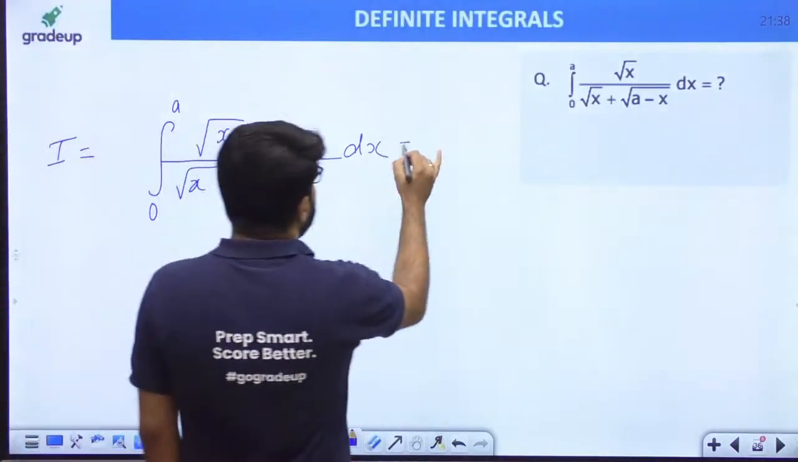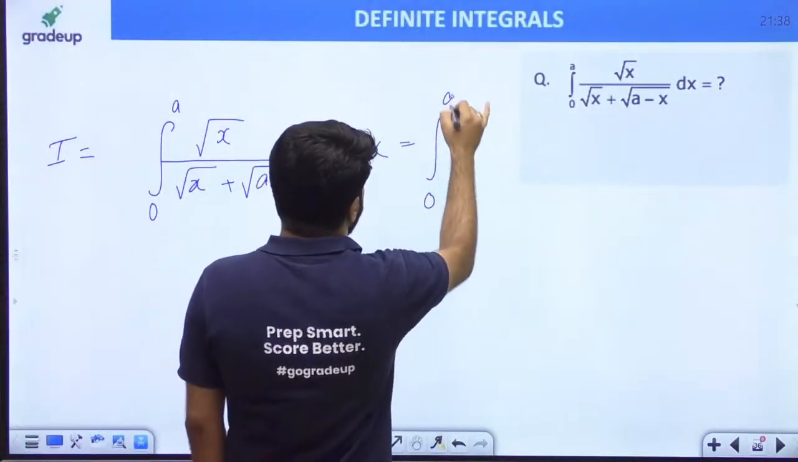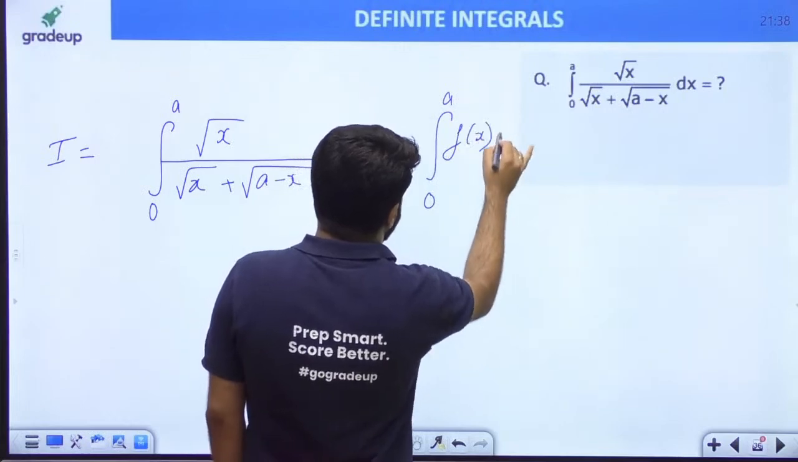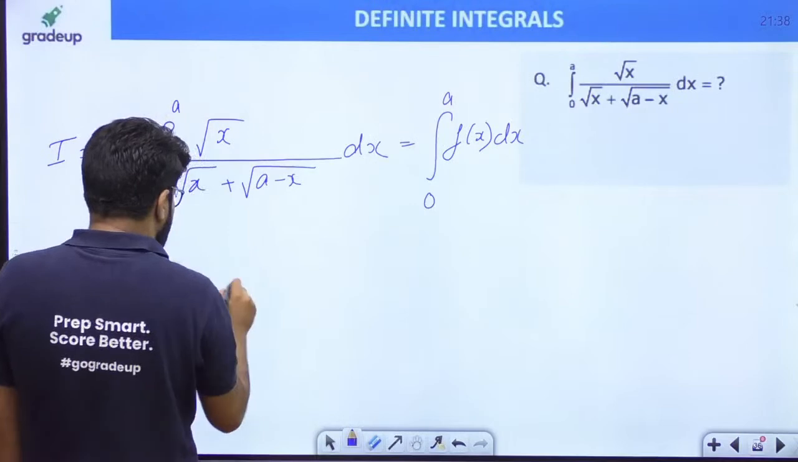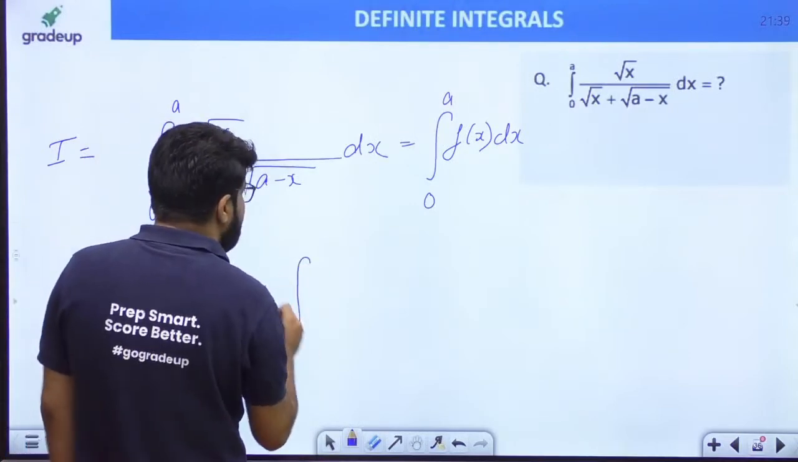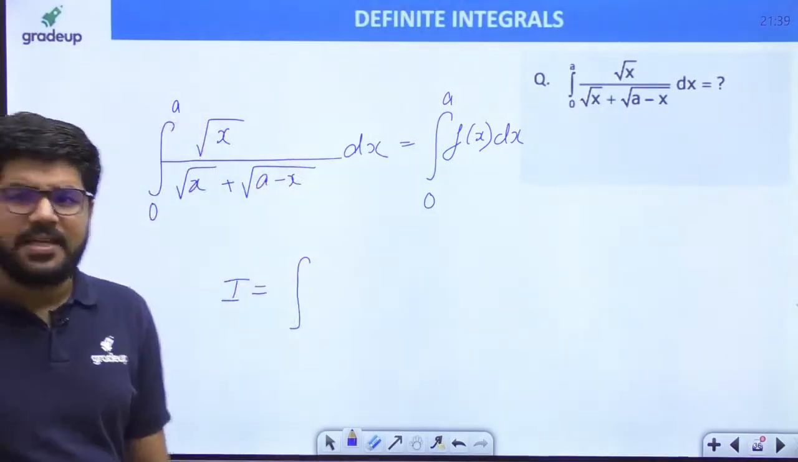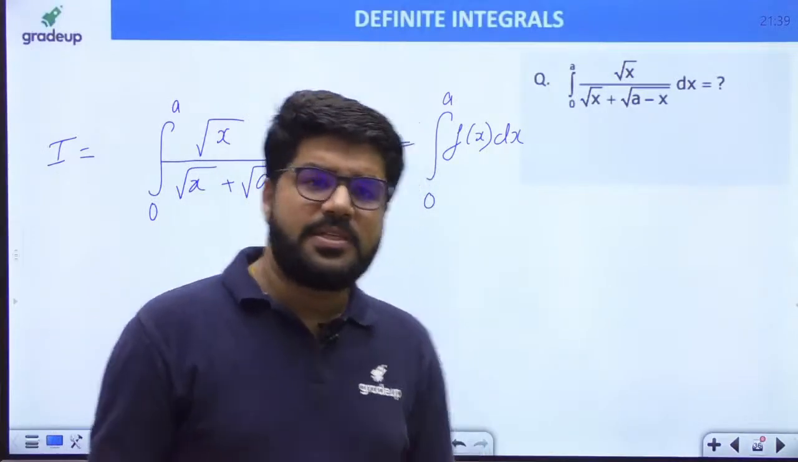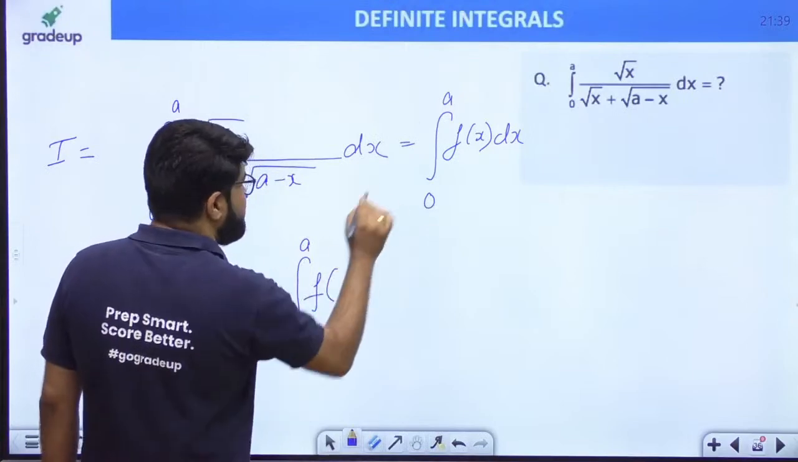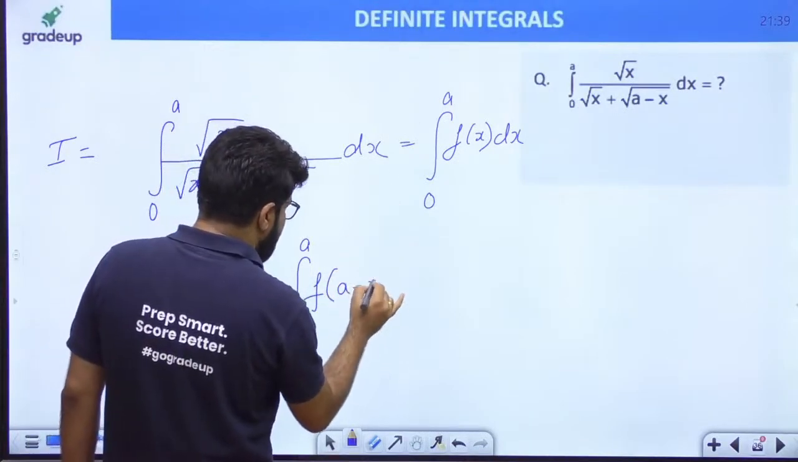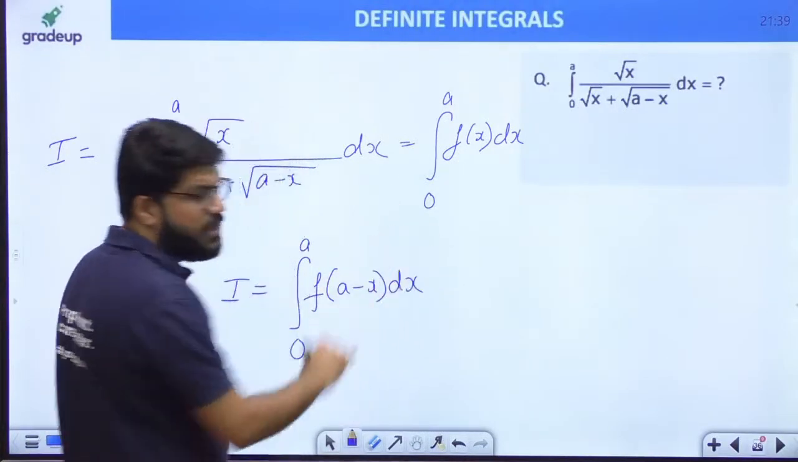Suppose I call it as integral 0 to a fx dx. But by the property, we can write down integral 0 to a fx dx as how much? We can write down integral 0 to a fx dx equal to integral 0 to a f of a minus x dx.